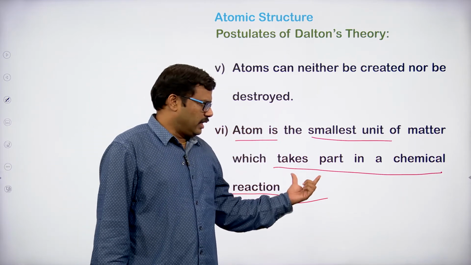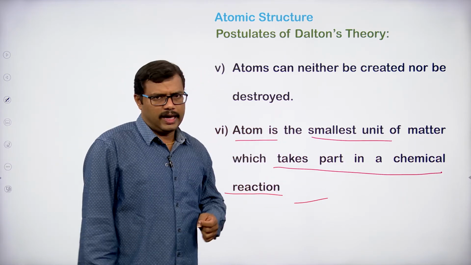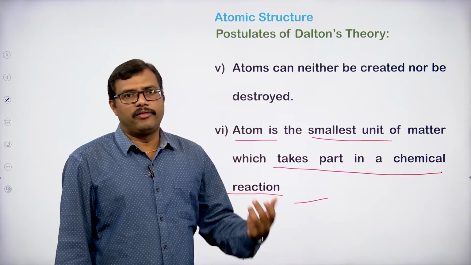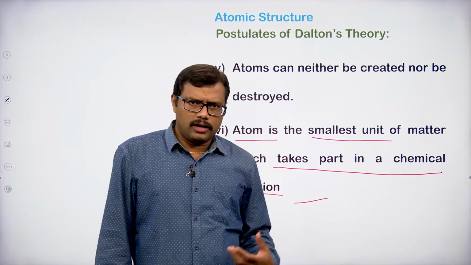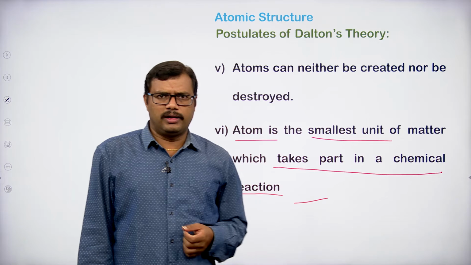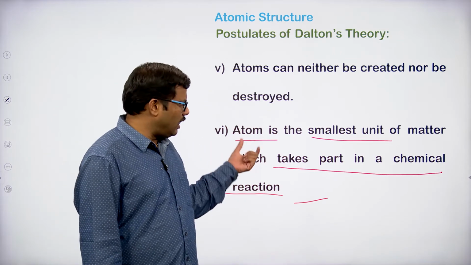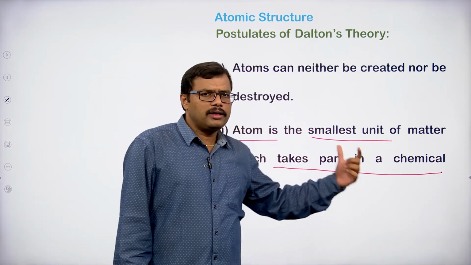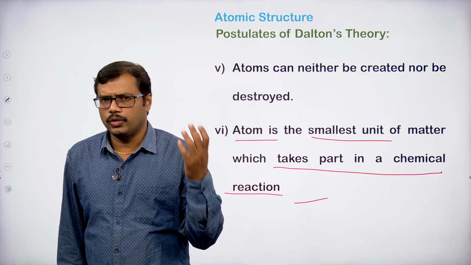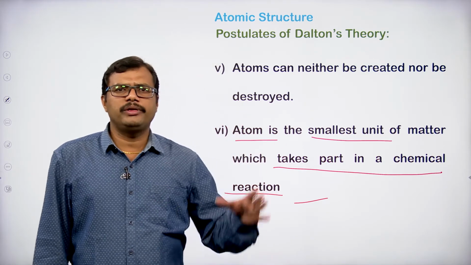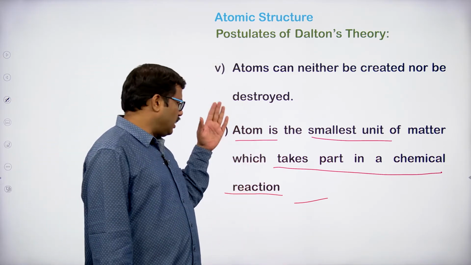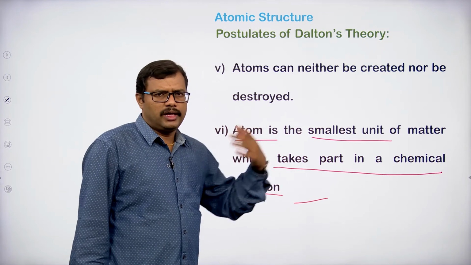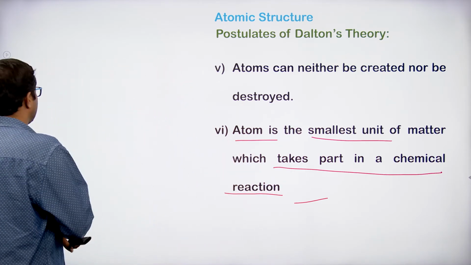In a chemical reaction, the atom of an element or of a molecule takes part, and thereby the reaction takes place.